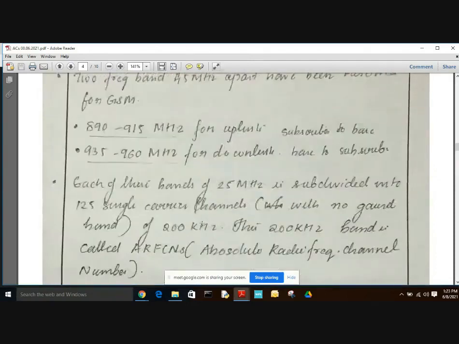And here each of these 25 megahertz bands is divided into 125 single carrier channels, and these channels have no guard bands, and each carrier is of 200 kilohertz. So each of these 25 megahertz bands is subdivided into 125 single carrier channels of 200 kilohertz. So each channel is of 200 kilohertz.